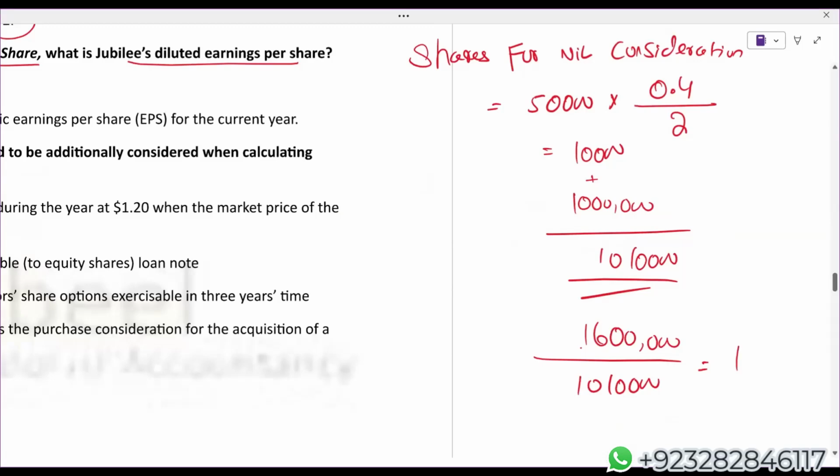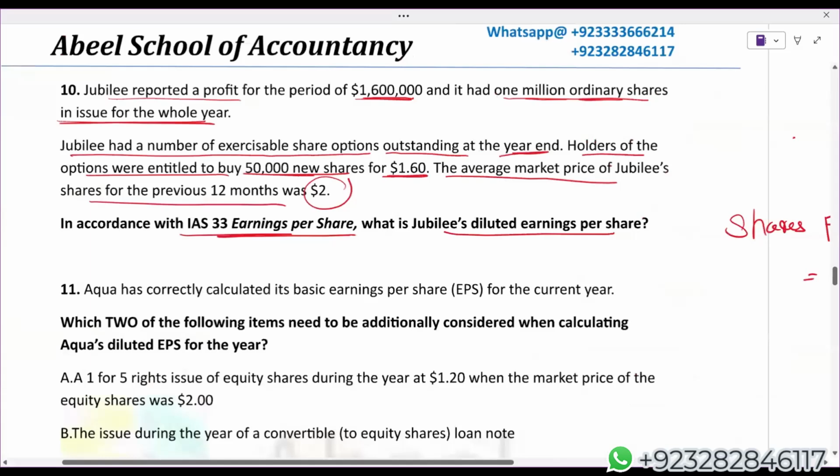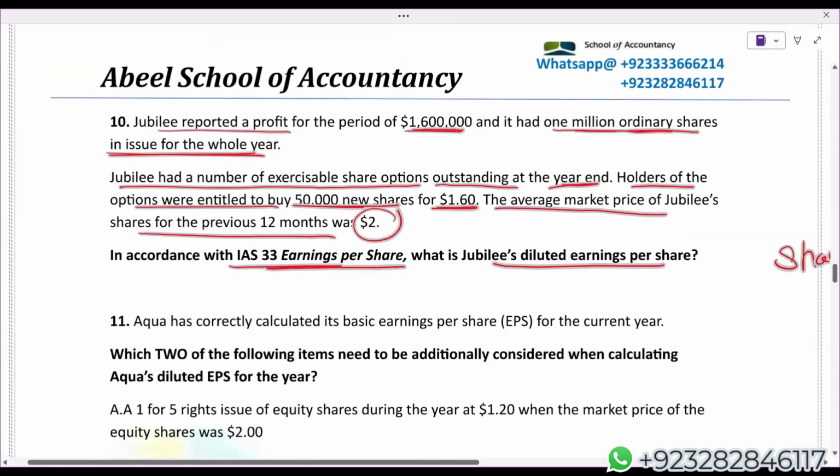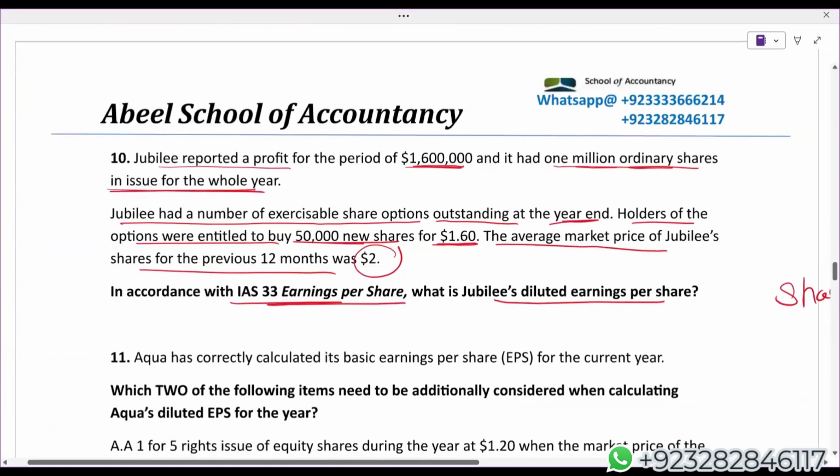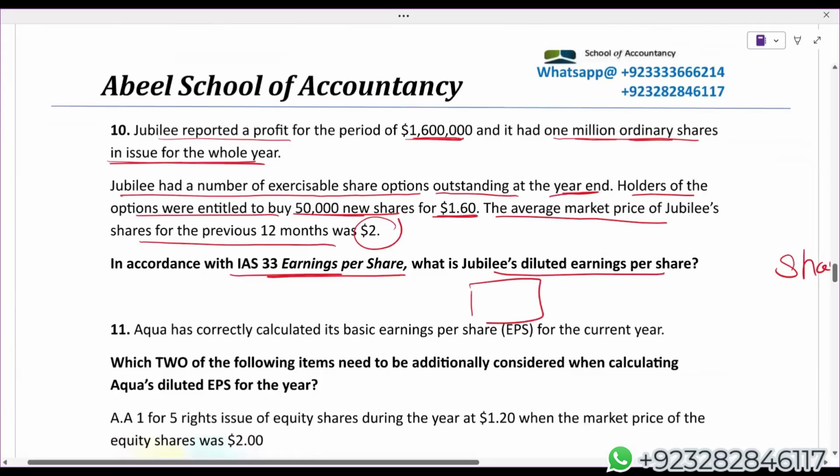Students, I'm getting 1.58. Again, we have 4 as well. This is also a box question, so we'll go for 2 decimal places. This is the one, 1.58.